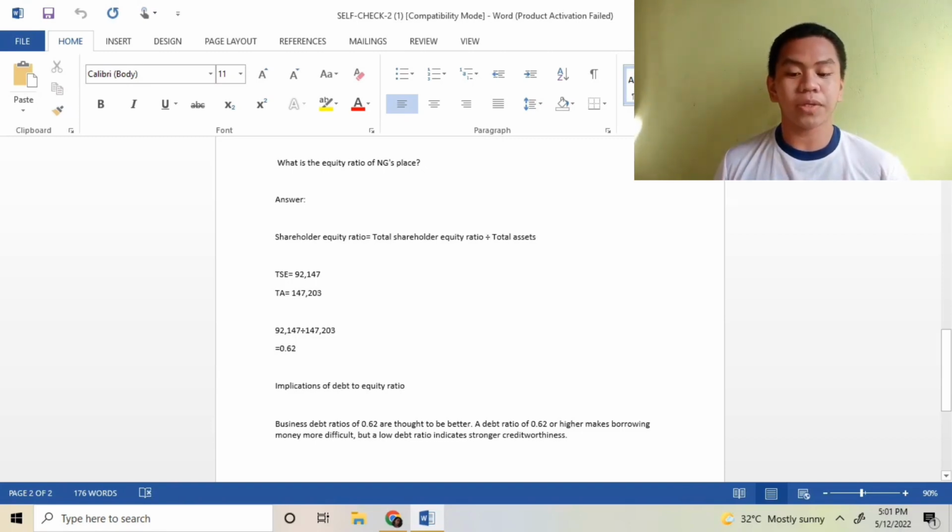0.62. So the implication of the debt to equity ratio: business debt ratios of 0.62 are thought to be better. A debt ratio of 0.62 or higher makes borrowing money more difficult, but a low debt ratio indicates stronger creditworthiness. So that's all.